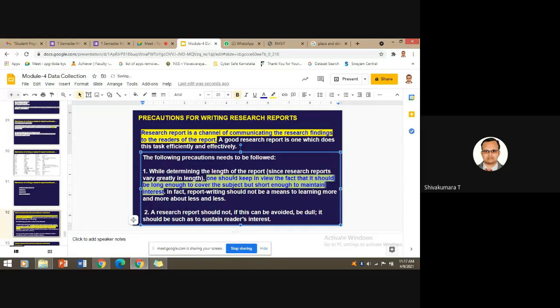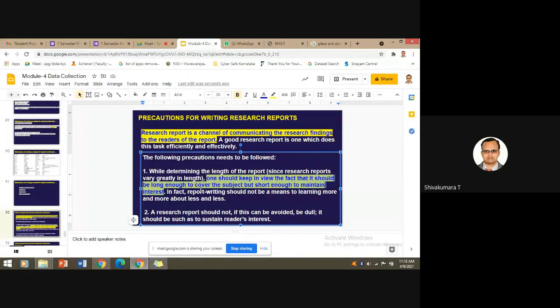Connectivity needs to be maintained from chapter to chapter. If you miss the connectivity, obviously the reader is going to disconnect in reading your research report. Okay. Report writing should not be a means of learning more and more about less and less. It is not learning more and more. Keep on learning.